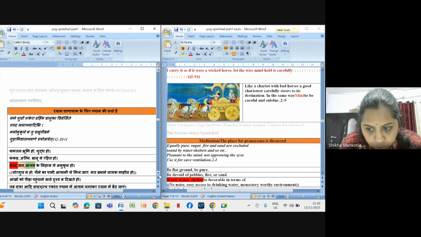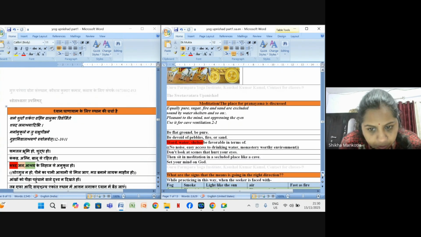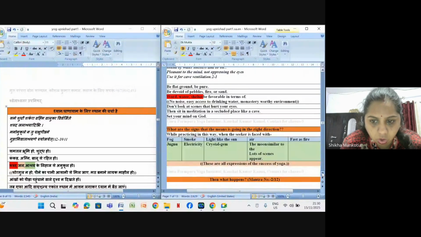There should be no stones, fire or sand. Water shelters should be favorable, with no noise, easy access to drinking water, a monastery-worthy environment. Don't look at scenes that hurt your eyes. Then sit in meditation in a secluded place like a cave. Set your mind on God.